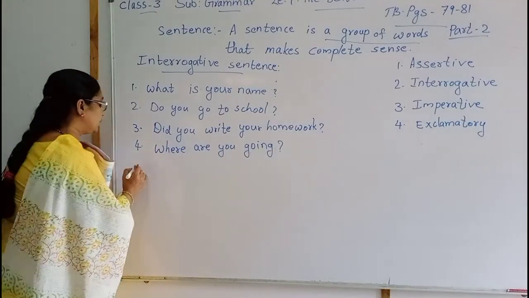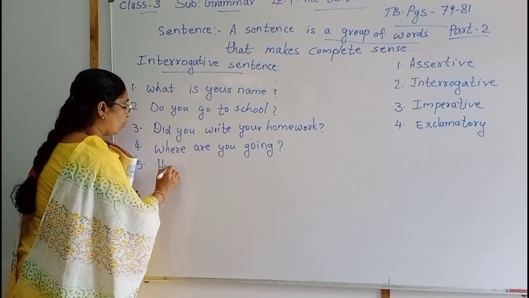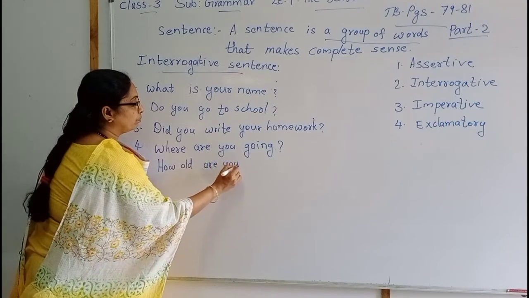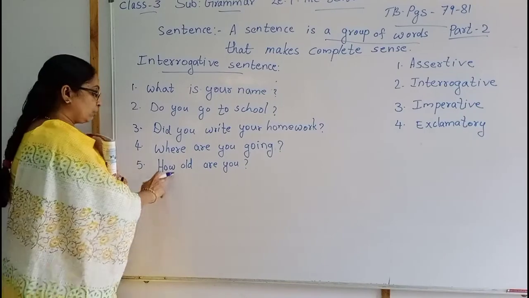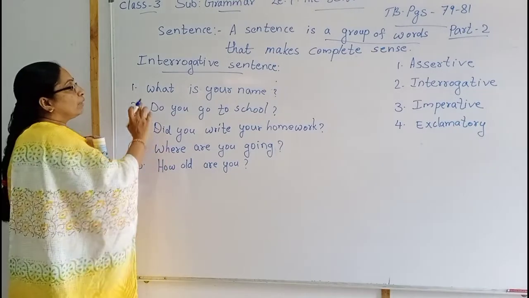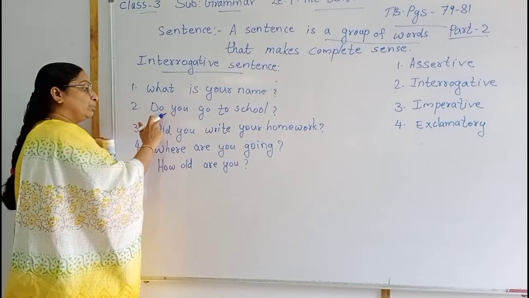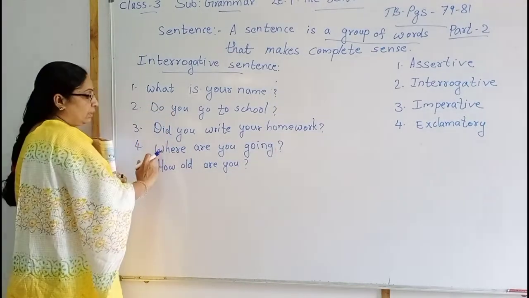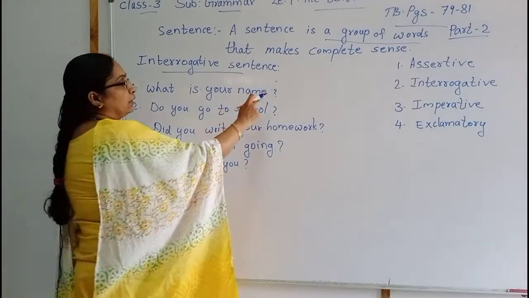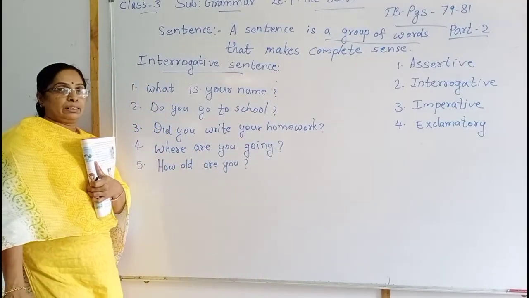So, interrogative sentence. Then the fifth sentence is, how old are you? How old are you? Here question mark. Here the question word is how. Isn't it, children? Now in these 5 sentences, what is the question word, do is the question word, did, where, and how. In these sentences, question marks are compulsory. These are the interrogative sentences. Okay, children?